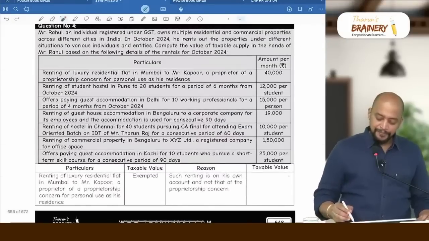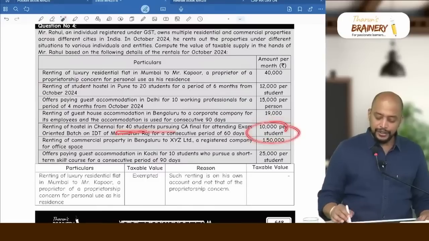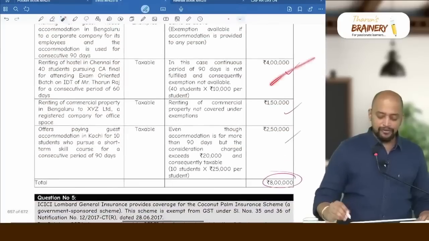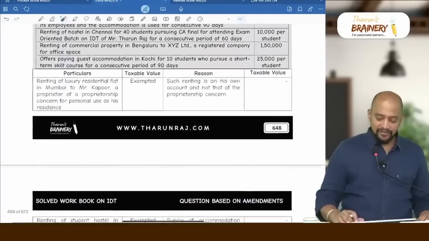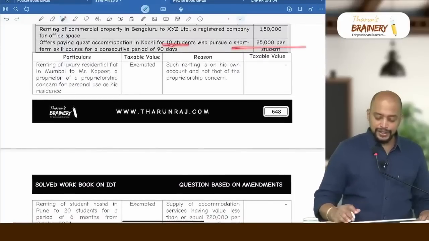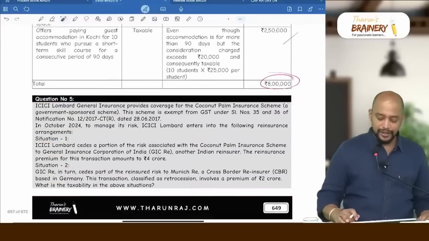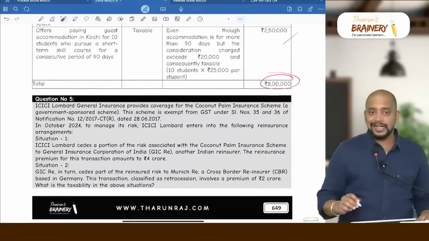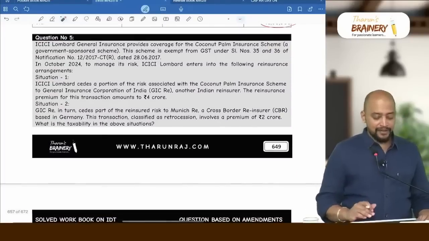So in this case, the first one, this 10,000 will be taxable, for 40 students. So 40 into 10,000, that will be 4 lakhs. Next one, directly 1,50,000. Last one, 10 students into 25,000, that is 2,50,000. So the total will be 8 lakhs. Then look into question number 5.